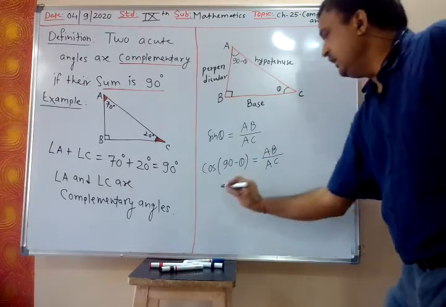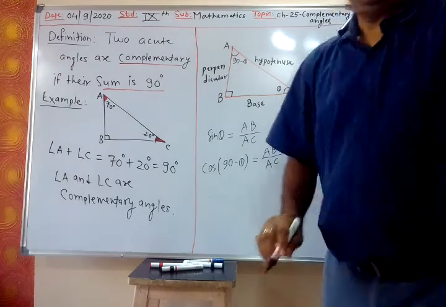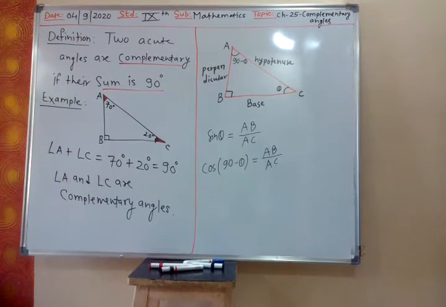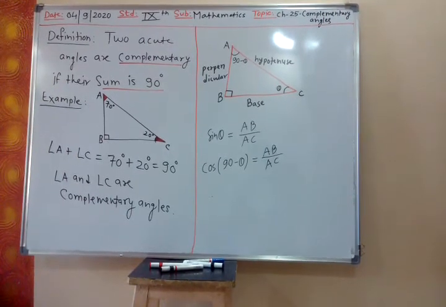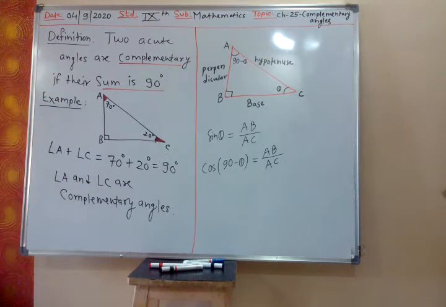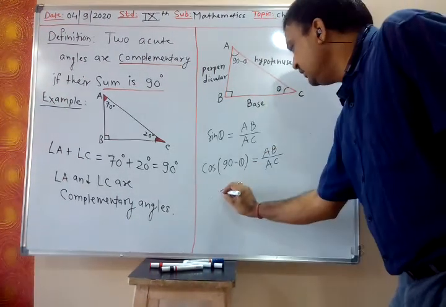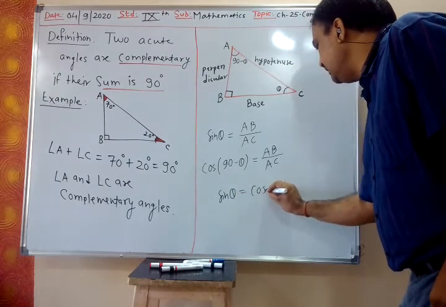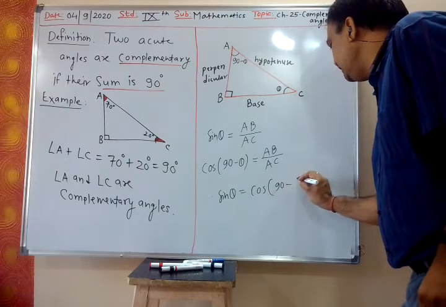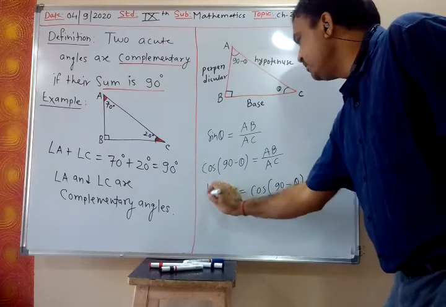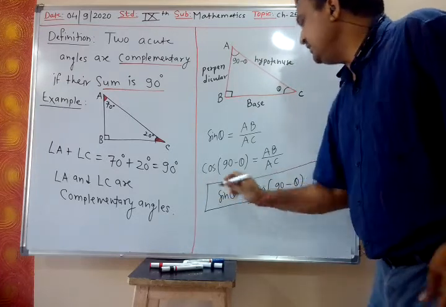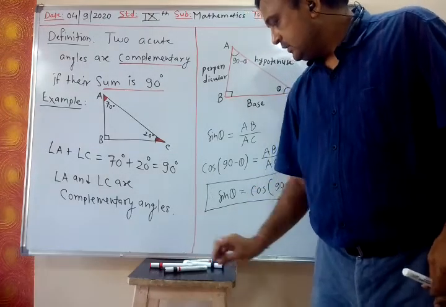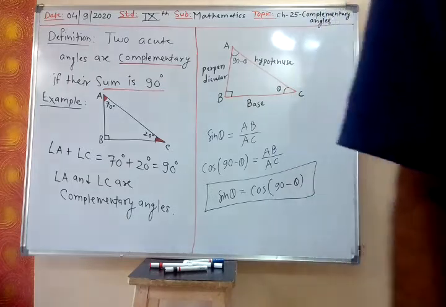These two are the same, and therefore sine theta and cos 90 minus theta have the same value. Therefore sine theta is cos 90 minus theta. So this is the first relation between sine and cos, the complementary angle relation.